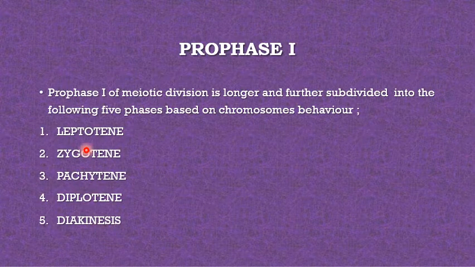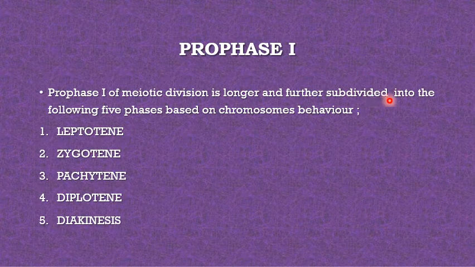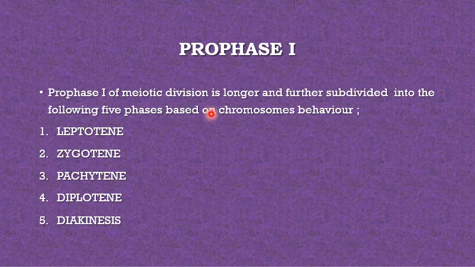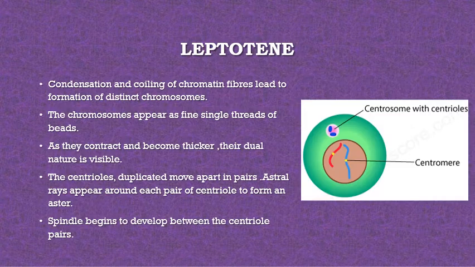So prophase 1 of meiotic division is longer and further subdivided into 5 phases based on the chromosomes' behavior. That is leptotene, zygotene, pachytene, diplotene and diakinesis. So first we are taking leptotene. What changes take place in the leptotene?